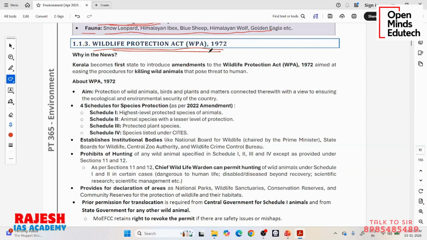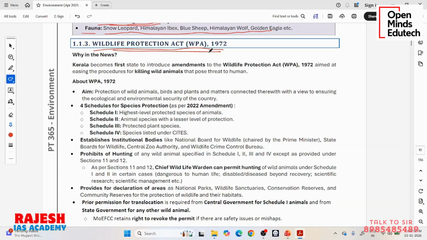State should strive for protection of wildlife and animals and forests, etc. So from that duty, we derive a moral responsibility and Parliament passes some acts like the Wildlife Protection Act and Environment Protection Act. The Wildlife Protection Act is to protect wildlife, and the Environment Protection Act is to protect the environment. These two acts especially, we discuss again and again. Our whole environment subject revolves around these two.